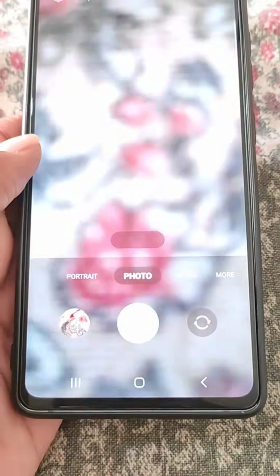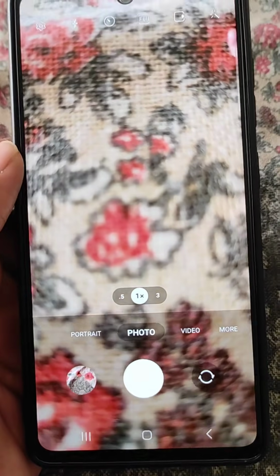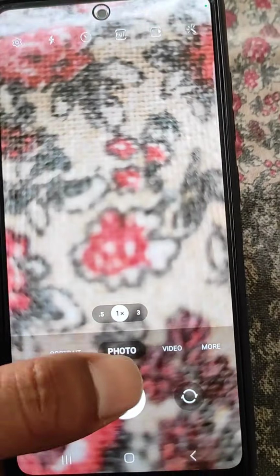So now if we try to open camera, it will open normally. So now the problem is fixed.